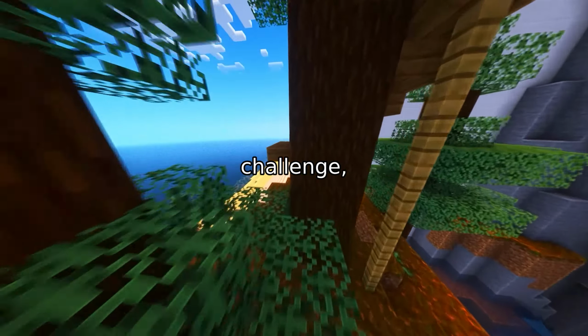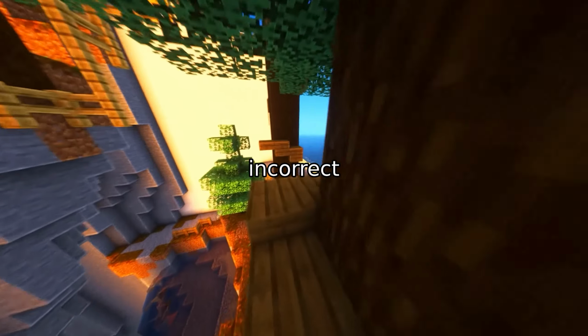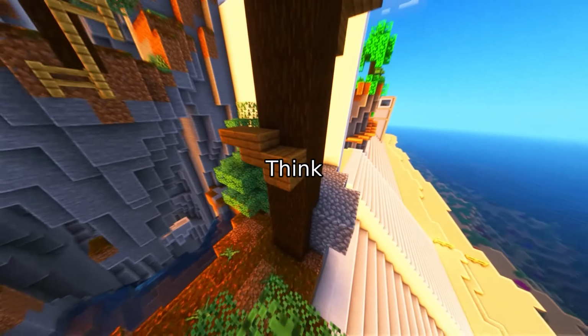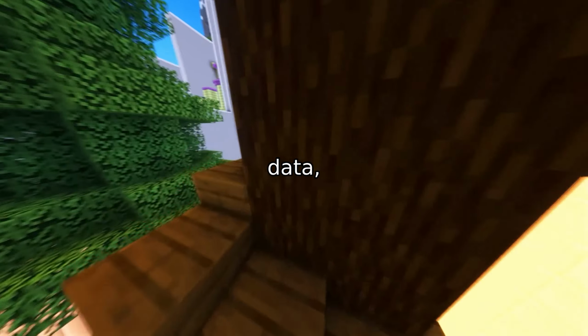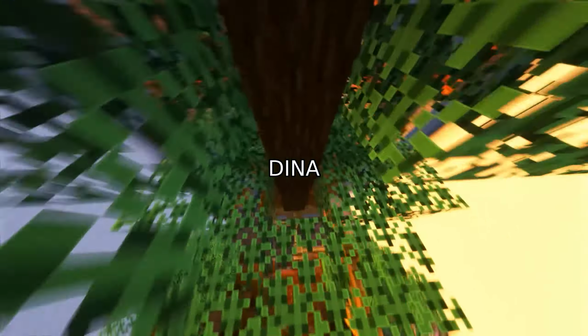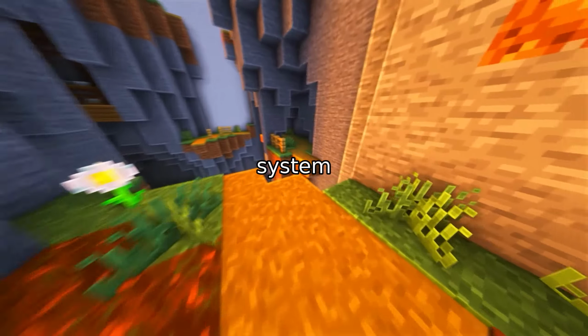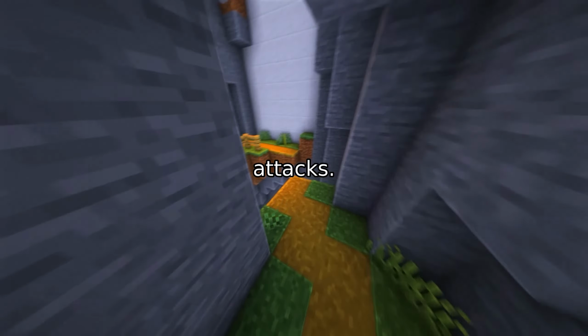But there's another challenge: noisy labels. These are incorrect or inconsistent labels in training data. Think of them as faulty blueprints for building a house. If the AI learns from bad data, it can make mistakes. That's where DINA comes in. It's a four-stage system that tackles both internal noise and external attacks.